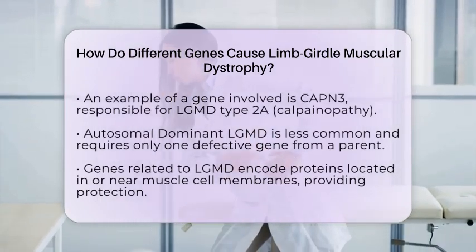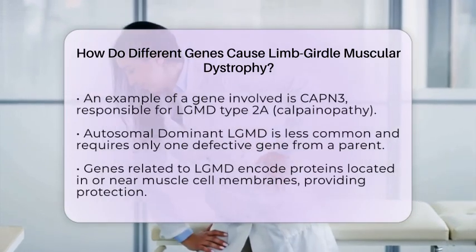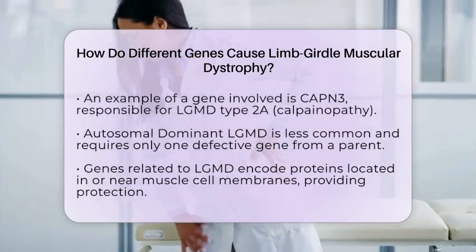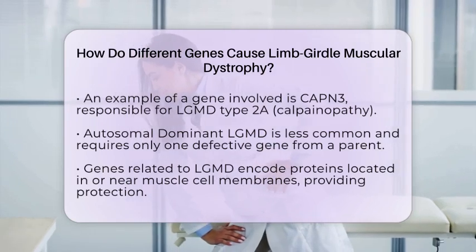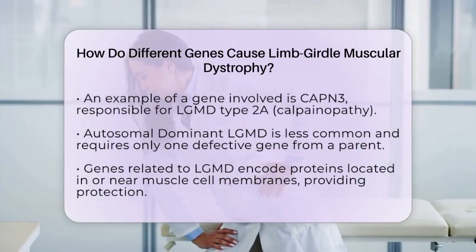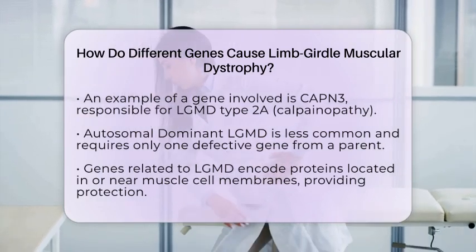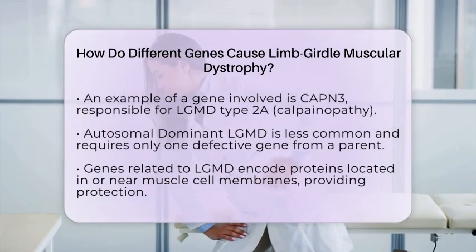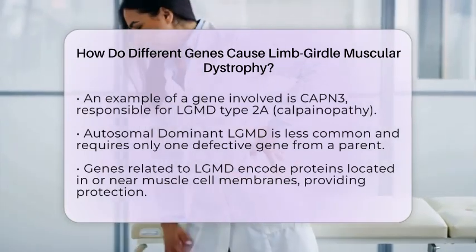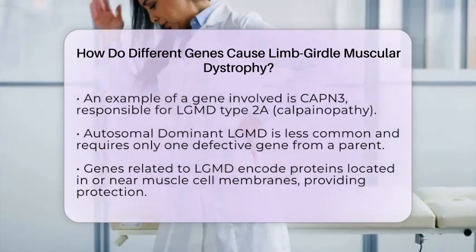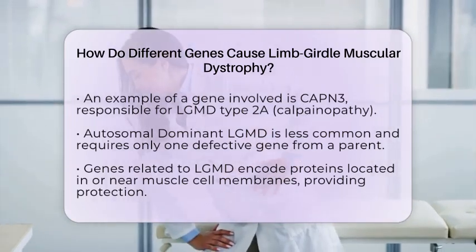These proteins play a protective role, helping muscle cells withstand injury during contraction and relaxation. When these proteins are abnormal or lacking, the muscle cell membrane loses its protective qualities, making the cells more vulnerable to damage. Some specific proteins affected by these genetic mutations include sarcoglycans, which are essential components of a protein complex that stabilizes the muscle cell membrane.